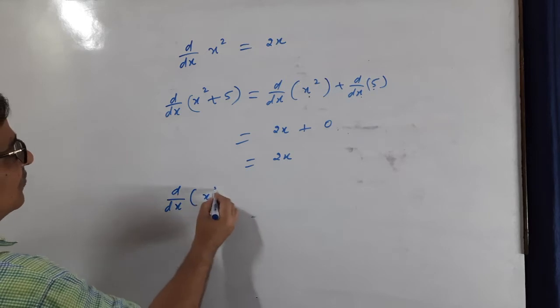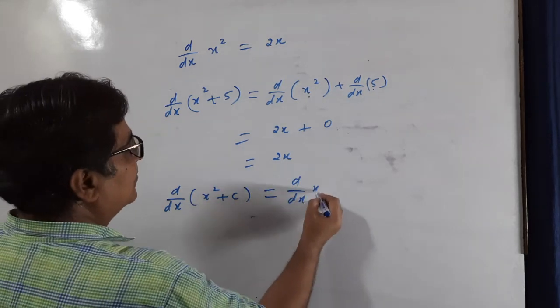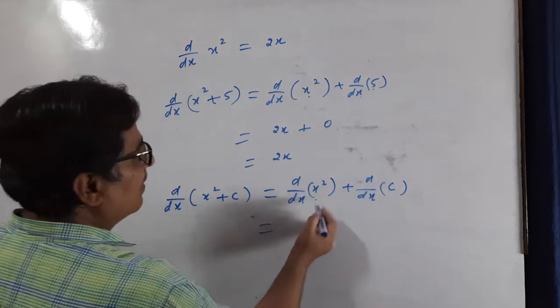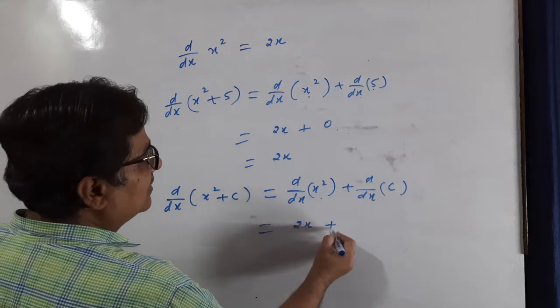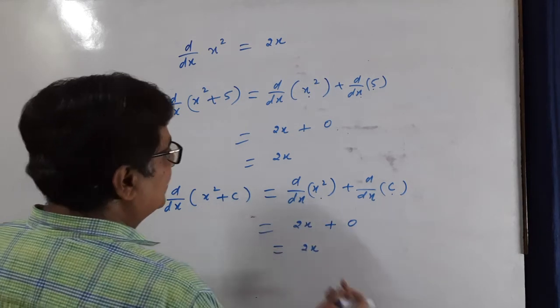dy/dx of x square plus c. Again open the bracket. Differentiation of x square plus differentiation of c. Differentiation of x square is 2x. Constant का differentiation will be 0. It will be 2x. Breathe in.